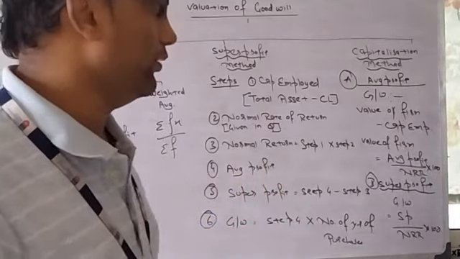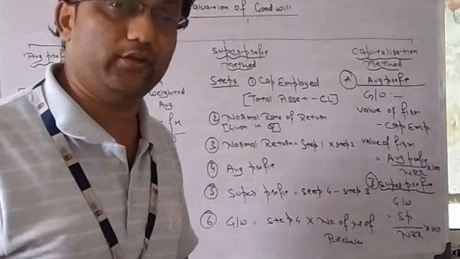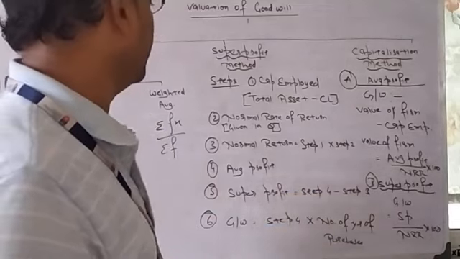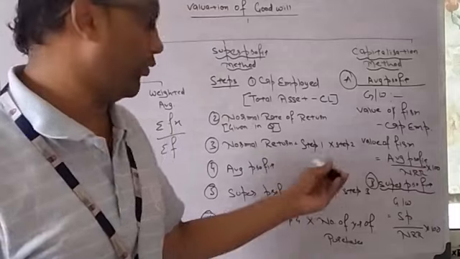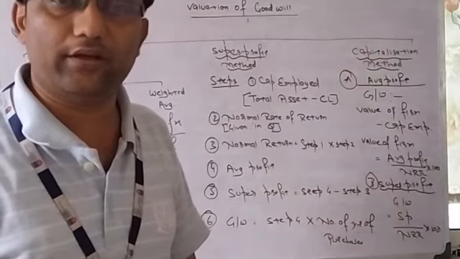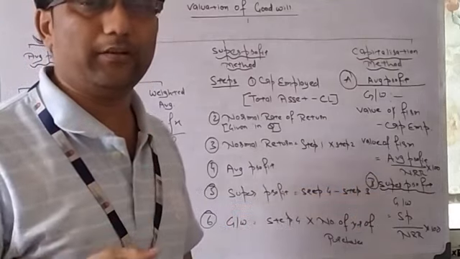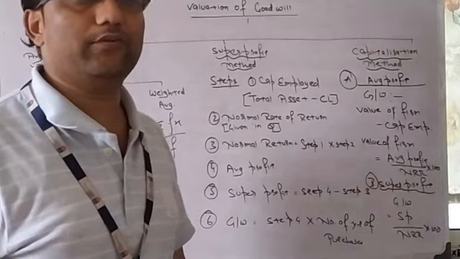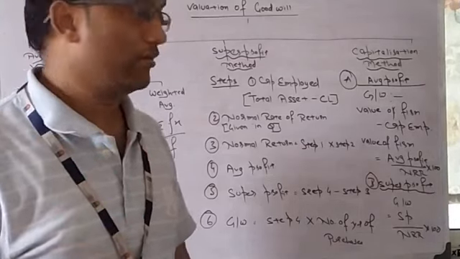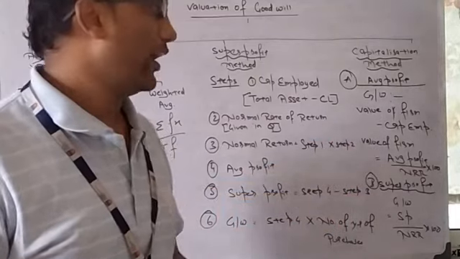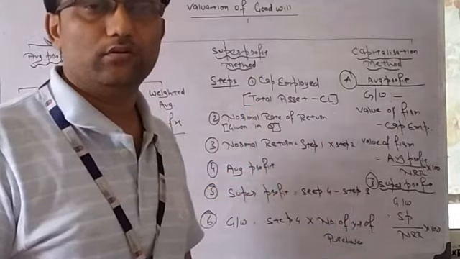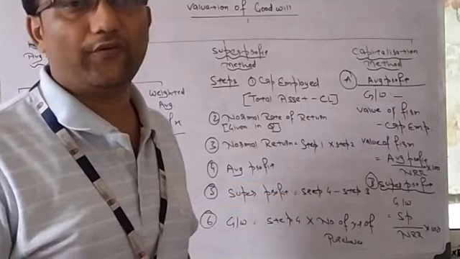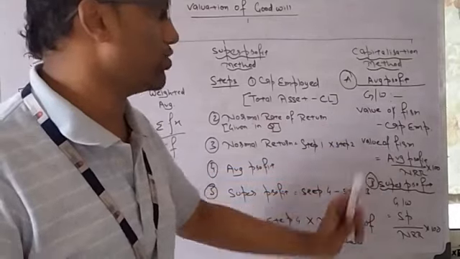Average profit we know how to calculate. NRR, normal rate of return, will be given in your question. Suppose from this example I am taking 3,50,000 as the average profit I have earned, divided by normal rate of return, 10% in my question. So 3,50,000 divided by 10 into 100, that will be 35 lakhs. So 35 lakhs is my value of the firm. And how much capital have I employed? As in my example, 20 lakhs. So 35 lakhs minus 20 lakhs, 15 lakhs is my goodwill. So this is capitalization of average profit.